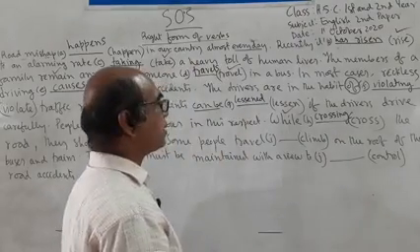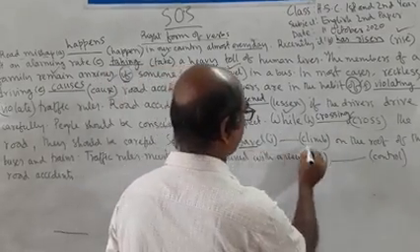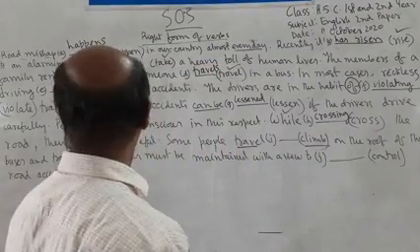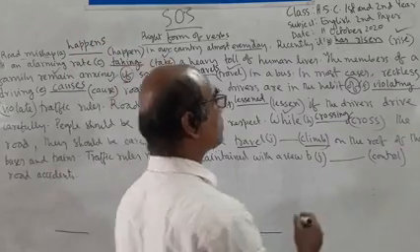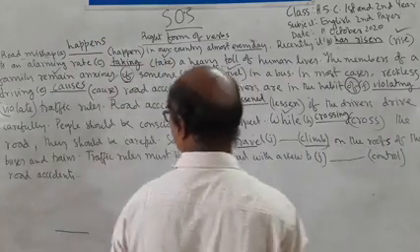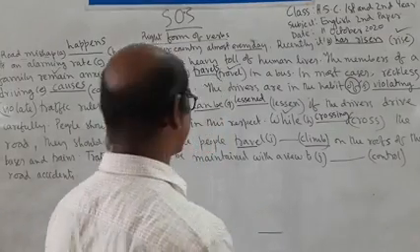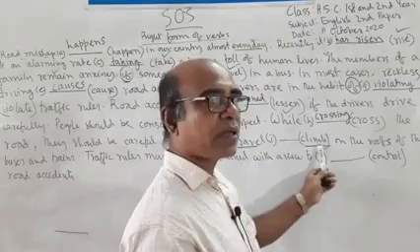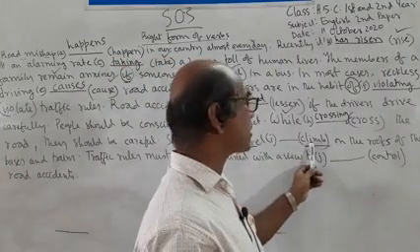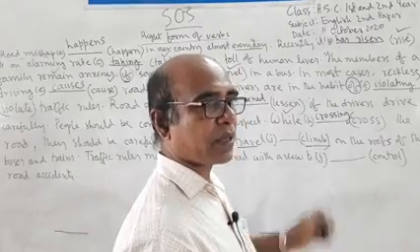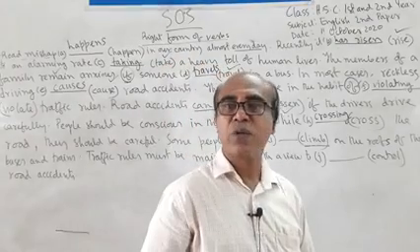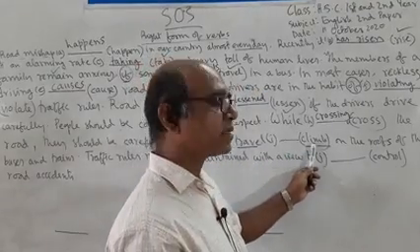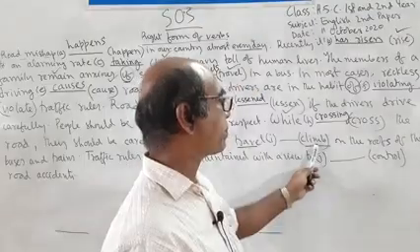Some people travel, climb on the roofs of the buses and trains. Here we find two verbs. If we find two verbs one after another, if the first verb is finite, then the next will be non-finite. We do not find two non-finite verbs one after another. If the first is finite, then the next must be a non-finite verb.